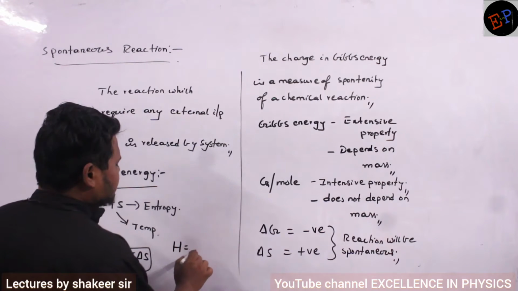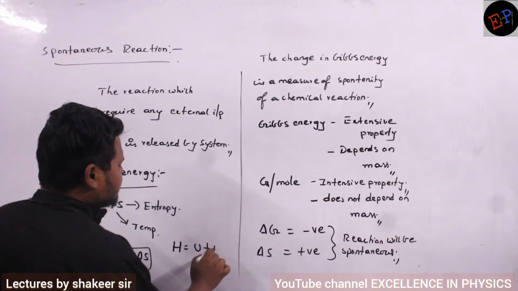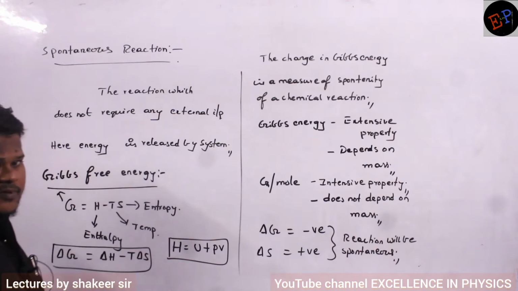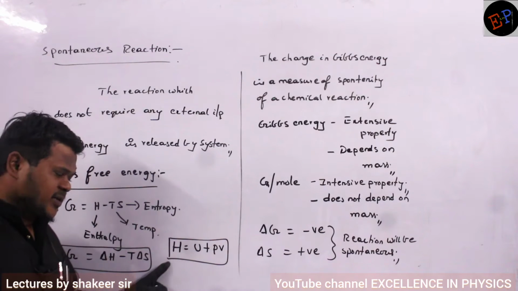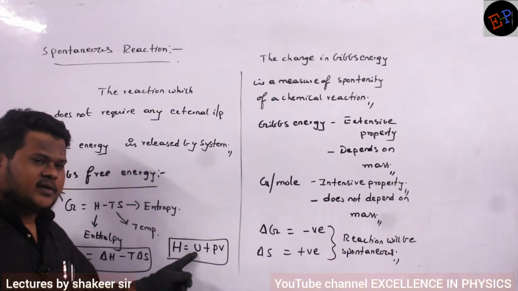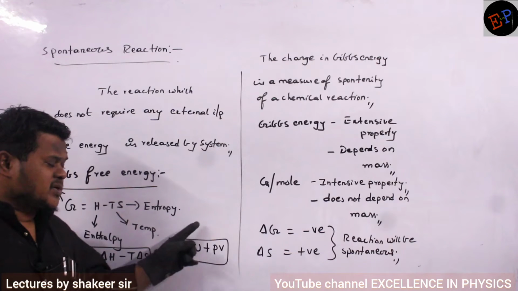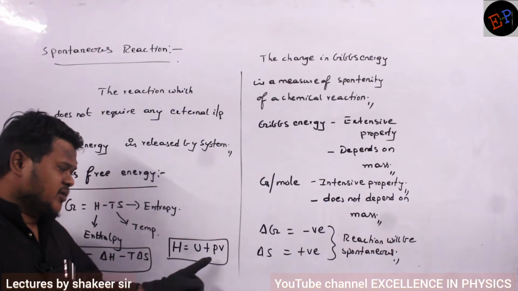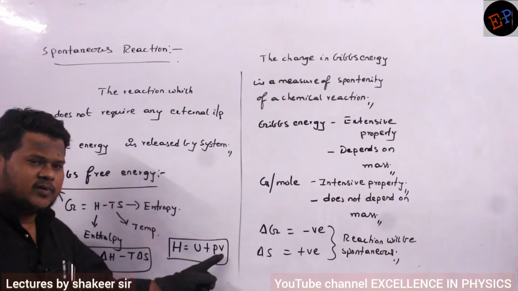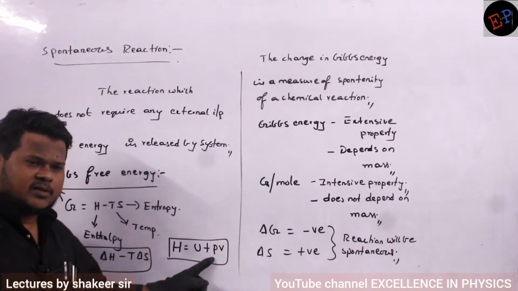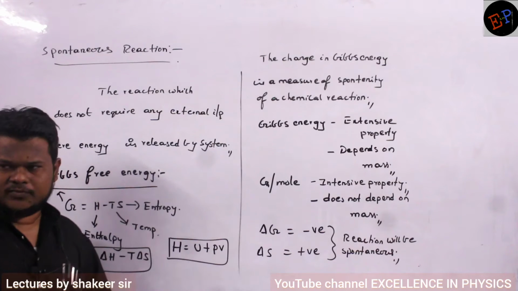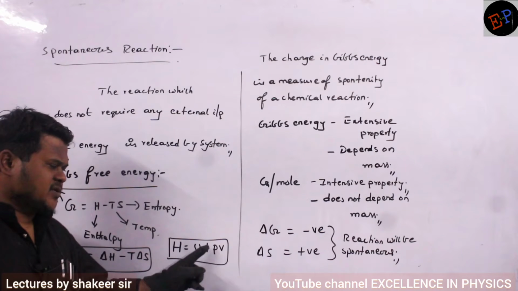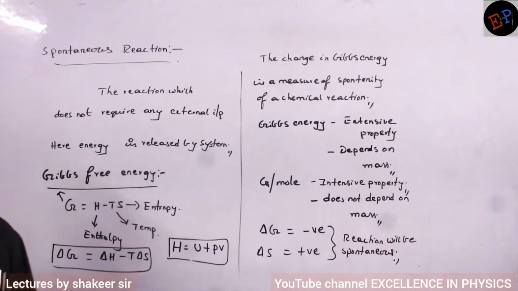Enthalpy is equal to total internal energy plus P into V. This is called enthalpy. You should not forget this one. Enthalpy means the sum of the total internal energy of the system plus the total work the system can do. The formula of work is pressure into volume only. So total pressure multiplied by total volume. Are you able to understand? So this sum of U plus P into V is called enthalpy.